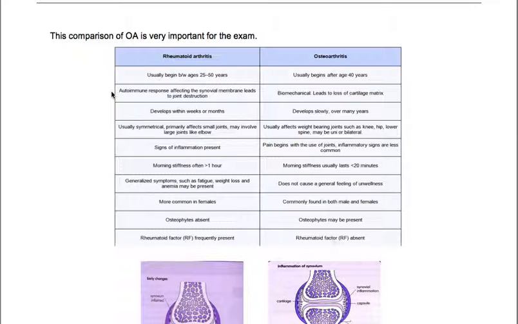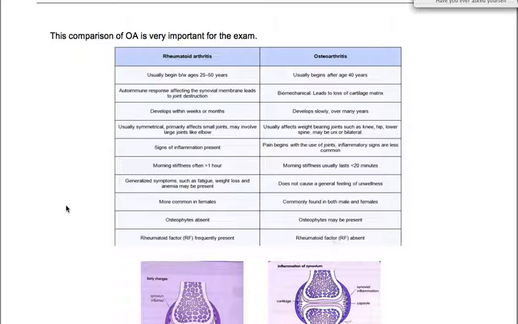In rheumatoid arthritis, morning stiffness often lasts more than 1 hour, whereas in osteoarthritis, morning stiffness usually lasts less than 20 minutes. In rheumatoid arthritis, we have generalized symptoms such as fatigue, weight loss, and anemia which may be present, whereas osteoarthritis does not cause a general feeling of unwellness. Rheumatoid arthritis is more common in females, whereas osteoarthritis is commonly found in both males and females. In rheumatoid arthritis, the osteophytes are absent, whereas in osteoarthritis, osteophytes may be present.